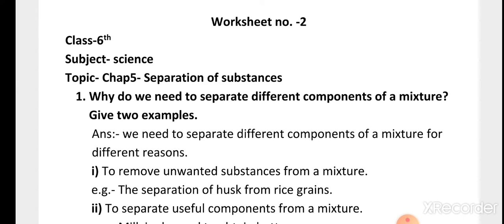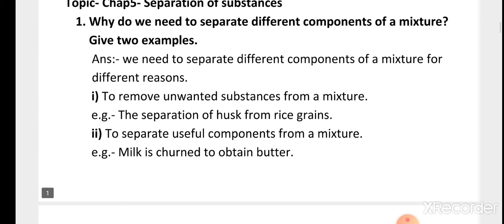Question 1. Why do we need to separate different components of a mixture? Give 2 examples. Answer. We need to separate different components of a mixture for different reasons. First, to remove unwanted substances from a mixture, for example, the separation of husk from rice grains. Husk means the outer covering of rice grain. Second, to separate useful components from a mixture, for example, milk is churned to obtain butter, and both milk and butter are useful substances.